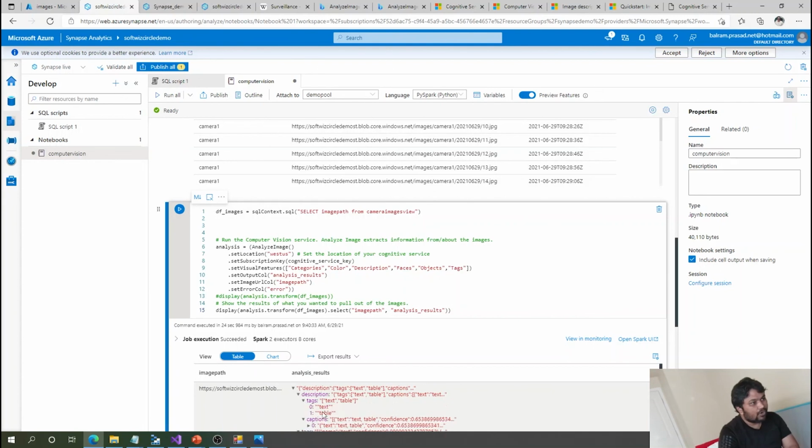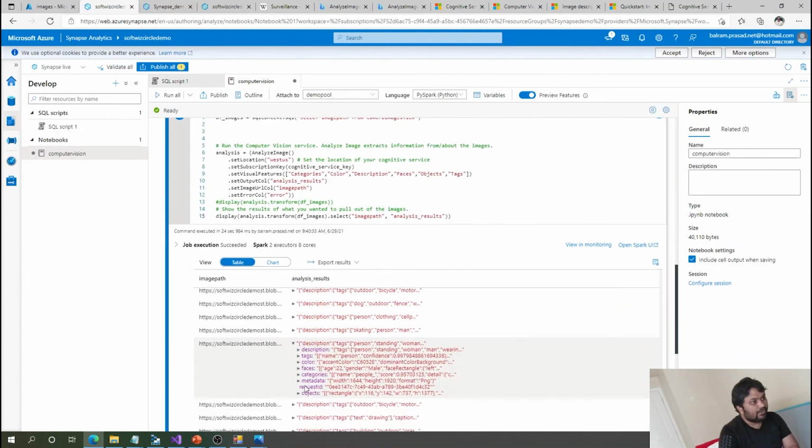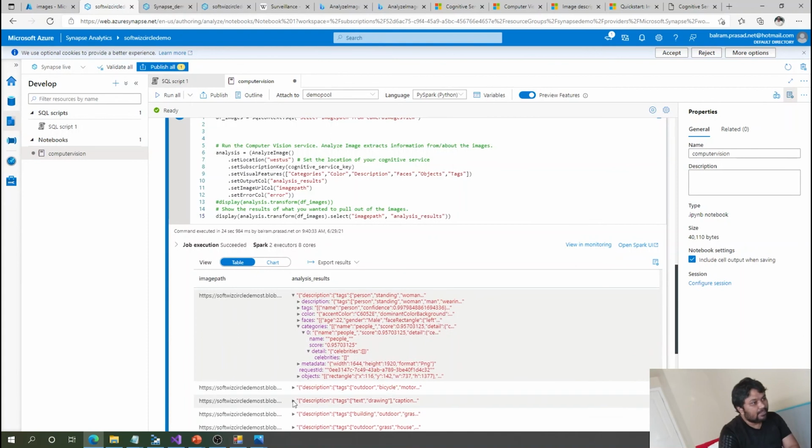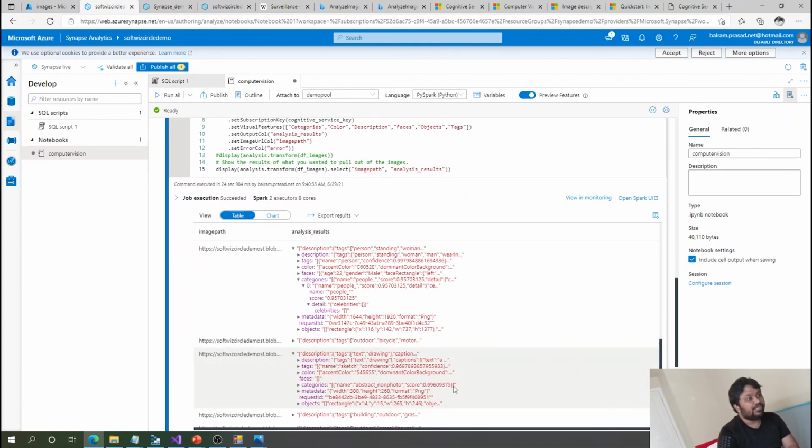Caption, so all details are coming. Based on all this, we have scene, color, person, confidence, name, people, category, all this coming inside this one. Celebrity details we have not asked for here, so that is not coming anyway. So this is the way we can use the computer vision API without developing any machine learning models or anything built by ourselves.